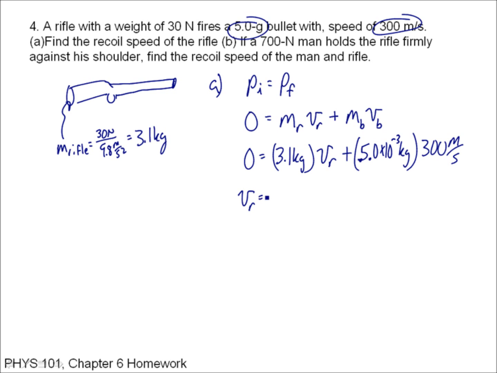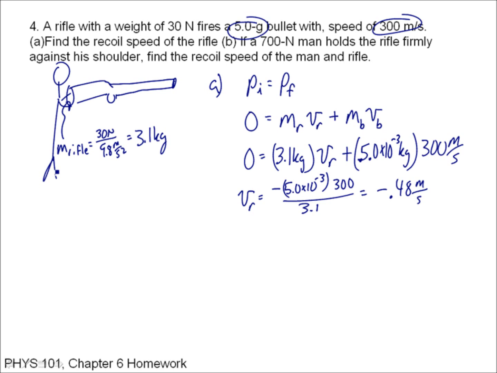So if I solve for VR, it's negative 5.0 times 10 to the minus 3 times 300 over 3.1. That gives me negative 0.48 meters per second. Half a meter per second. That's not insignificant.